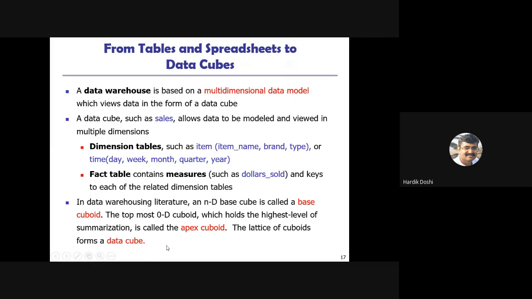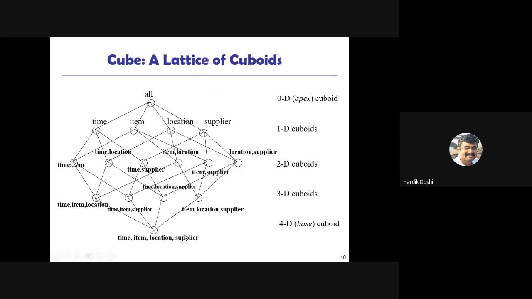Didn't get it? Let's see an example. This is a cuboid structure. Sir, we cannot see a cube over here. Don't worry, there is no cube over here. But the 0-D apex cuboid has the summarization. If you go to the next level, the one-dimension cuboids, those are only dimension tables. Like if I talk of only the time table, then the item table, location table, supplier table, these individual tables are termed 1-D cuboids.